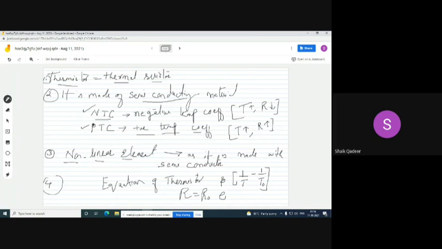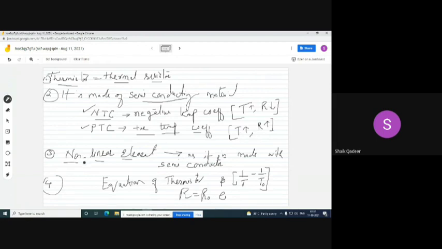That exhibits the property called negative temperature coefficient, and another type is PTC, which stands for positive temperature coefficient. The meaning is mentioned in the bracket. Negative temperature coefficient means with rise in temperature, resistance falls. Positive means with rise in temperature, resistance increases. So RTD also belongs to positive temperature coefficient.